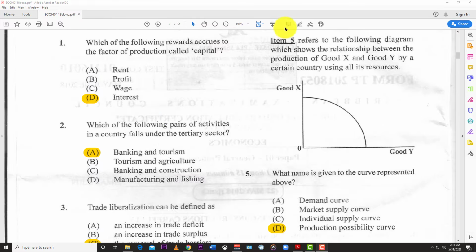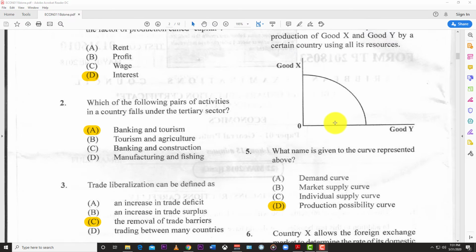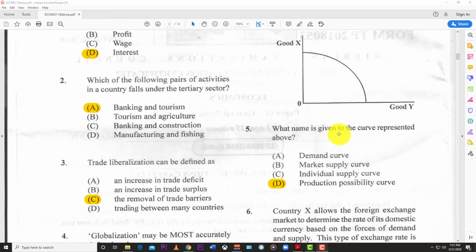Number 5. Item 5 refers to the following diagram, which shows the relationship between the production of good X and good Y by a certain country using all its resources. See our diagram here. What is the name given to the curve represented above? And so the answer here is D, the production possibility curve, or the PPF, the production possibility frontier.